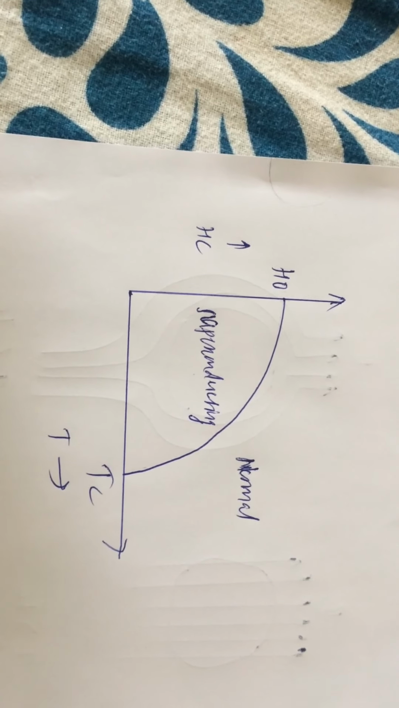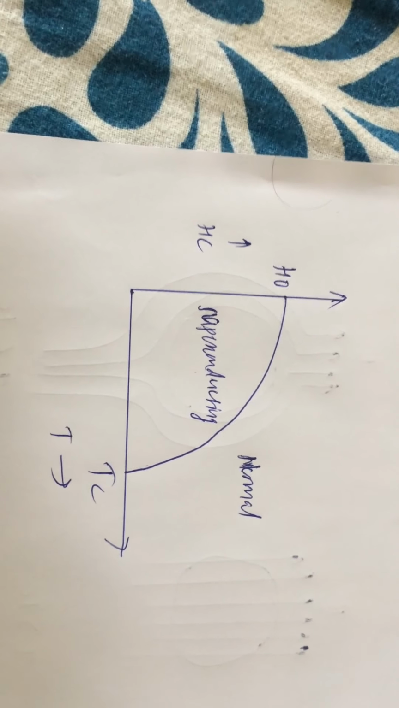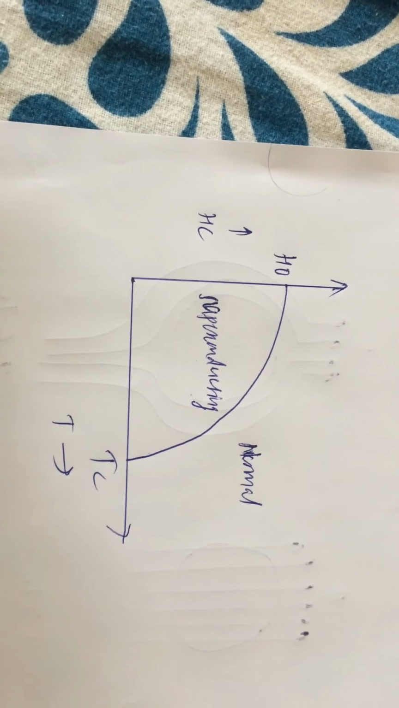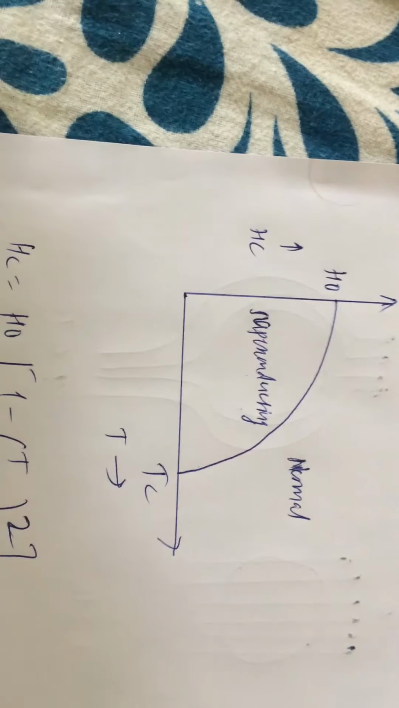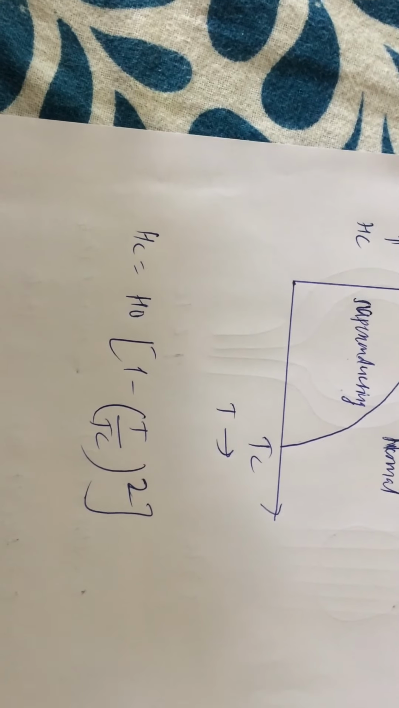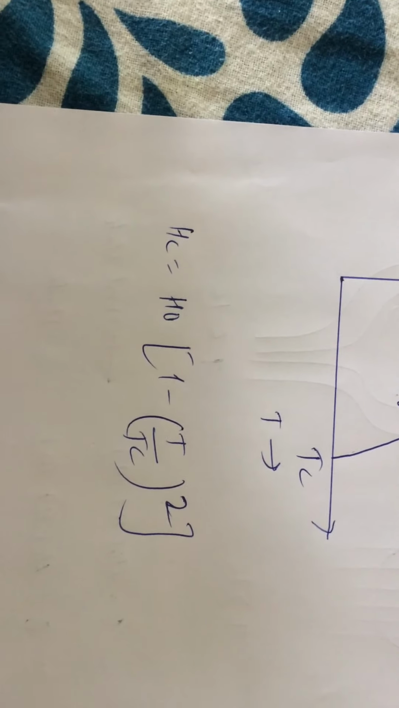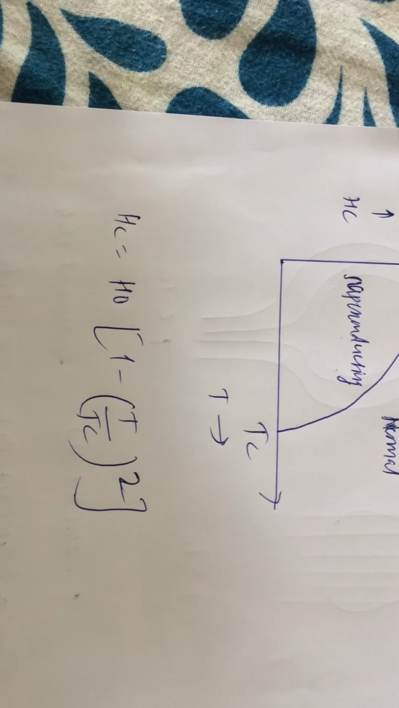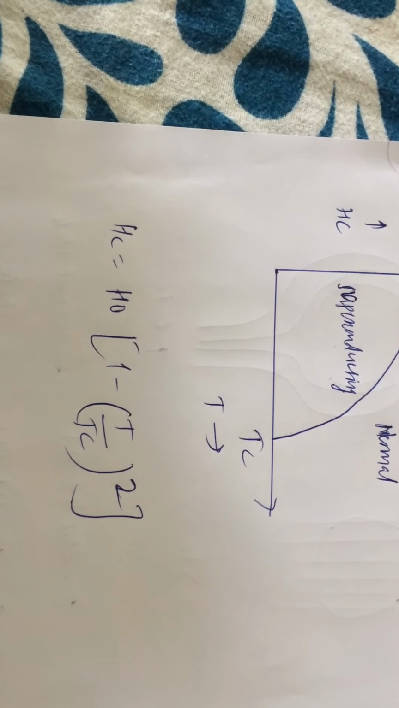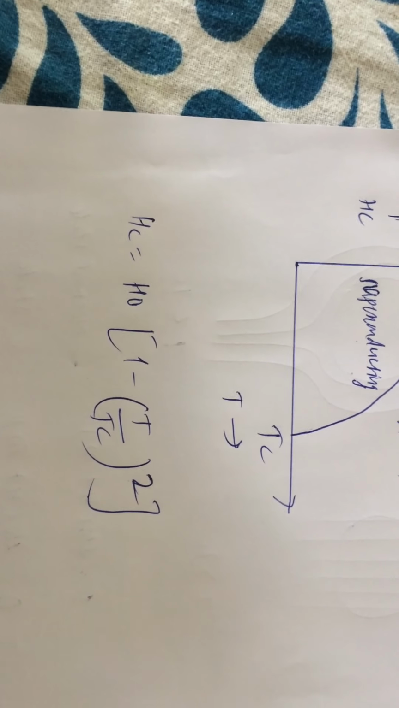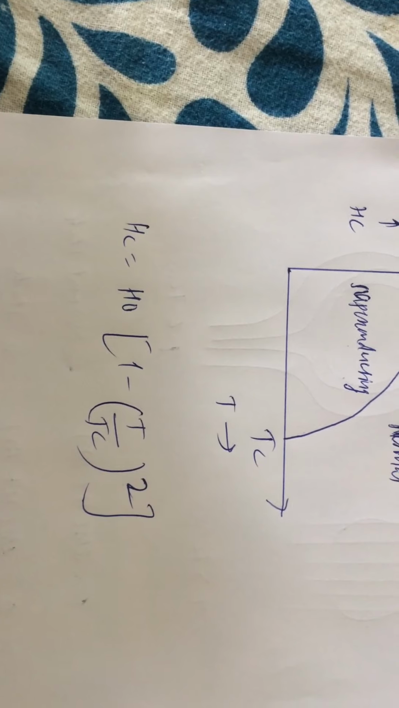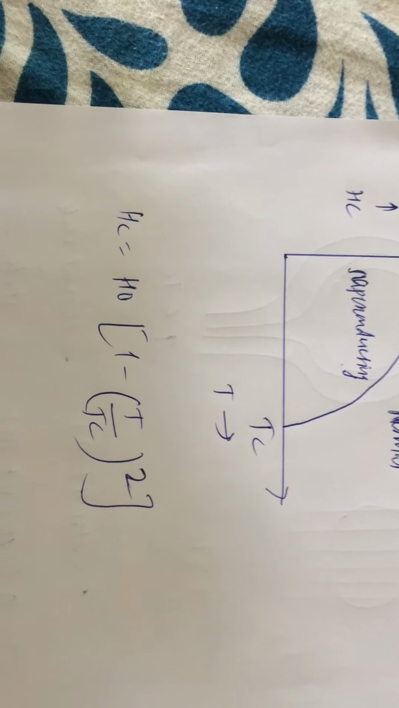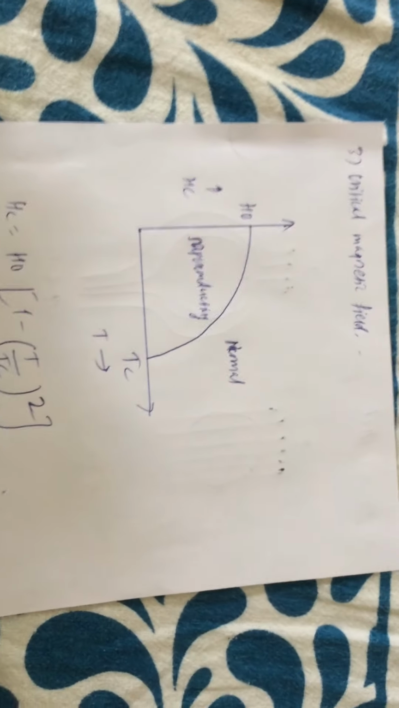So this graph talks about the temperature versus external magnetic field relation, and the graph looks like this: below the curve it is a superconducting state and above the curve it is a normal state. The equation is Hc is equal to H0, the magnetic field of the material, into bracket 1 minus T upon Tc whole squared. This particular relation talks about the amount of external magnetic field, called the critical magnetic field, needed to destroy the superconductivity state of the material.